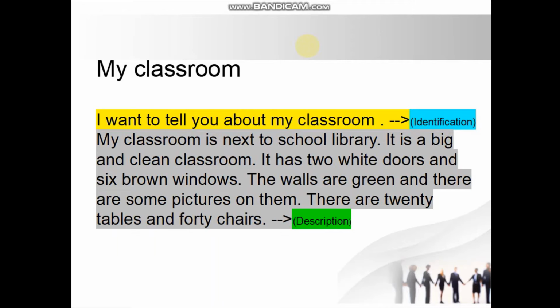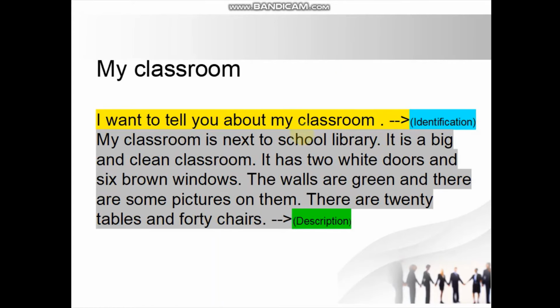Identification means that descriptive text identifies the phenomenon, person, place or thing that will be described. So this is the first sentence: I want to tell you about my classroom. Remember the meaning of identification: it identifies the phenomenon, in this case a thing, that will be described.